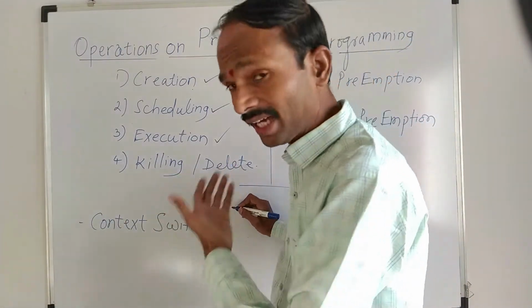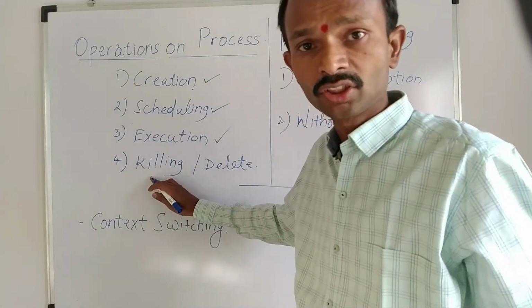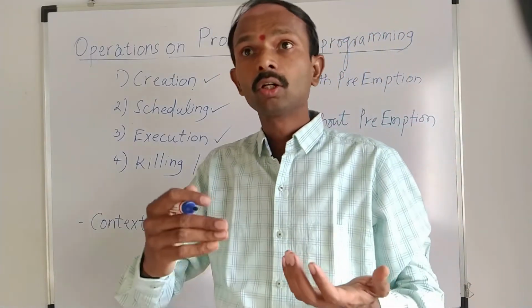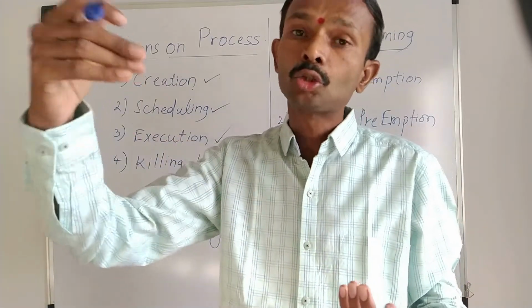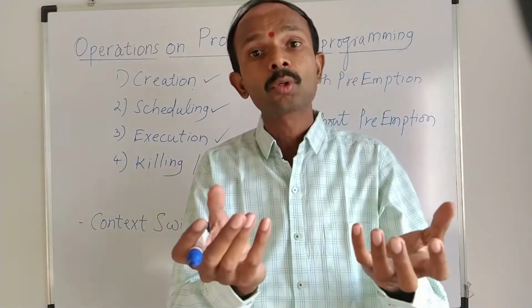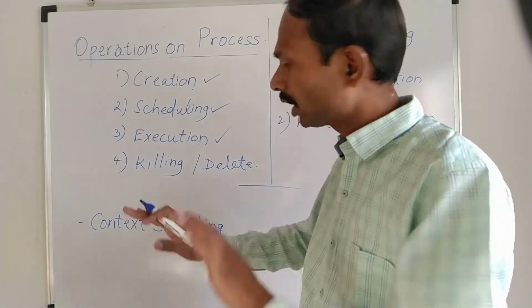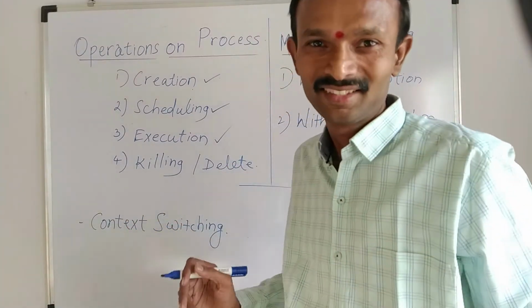The last operation on a process is killing or deleting that process. When you open some other activity, or do another job on your computer system, an altogether new set of processes will be created, scheduled, executed, and then after completing that work, they will all be killed.